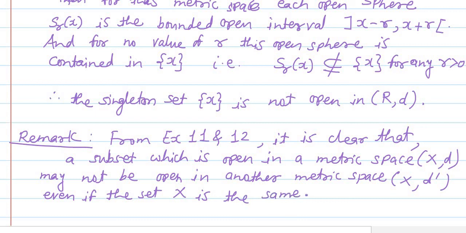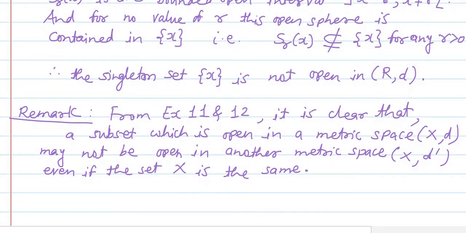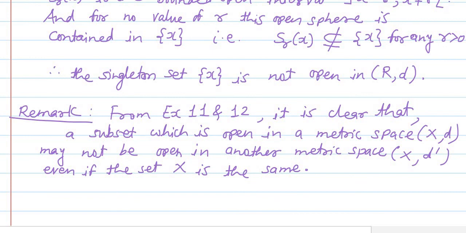This means that on the same set, if we consider two different metric spaces, then a set A may be open in one and may not be open in the other. Or it may be open in both metric spaces, or it may not be open in both. All the options are possible here.